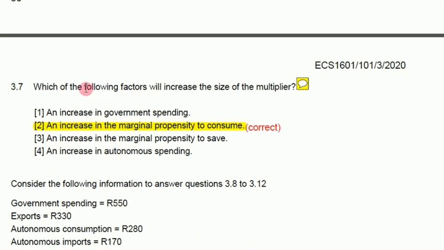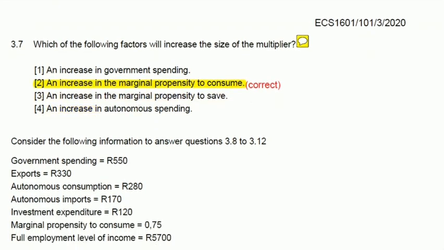Right, which of the following factors will increase the size of the multiplier? Obviously, it's the marginal propensity to consume. It's pretty easy to know that because when you're calculating the multiplier, you say 1 over 1 minus C, which is the marginal propensity to consume. So the marginal propensity to consume determines the size of the multiplier. The other things don't determine the size of the multiplier.